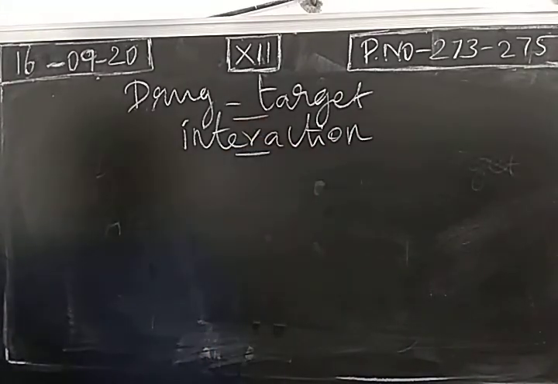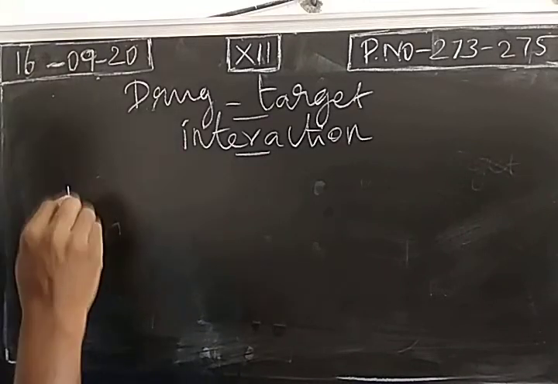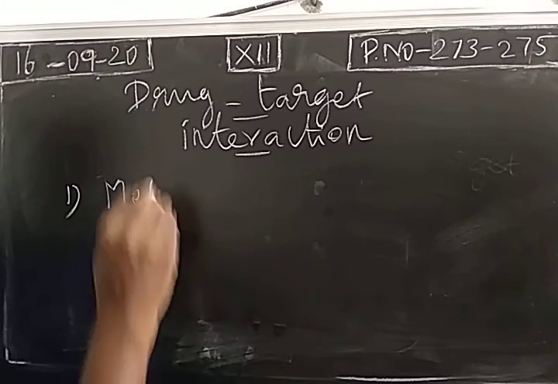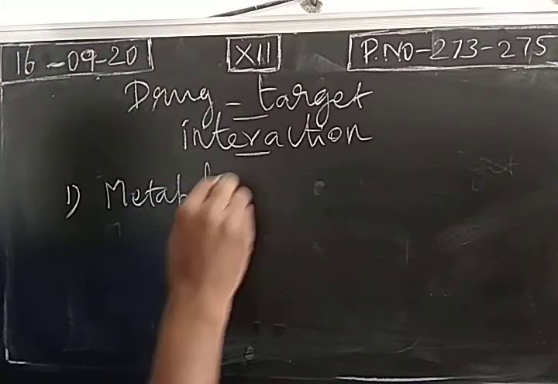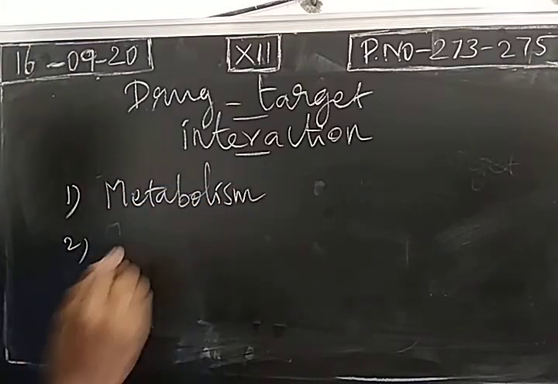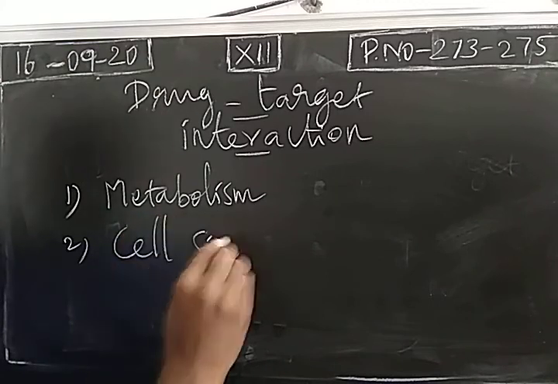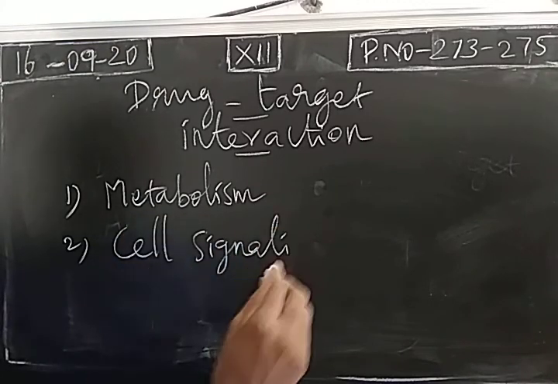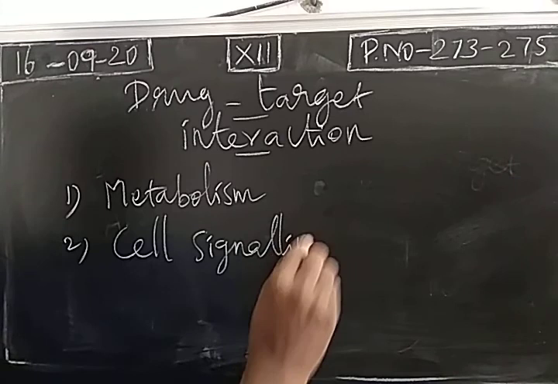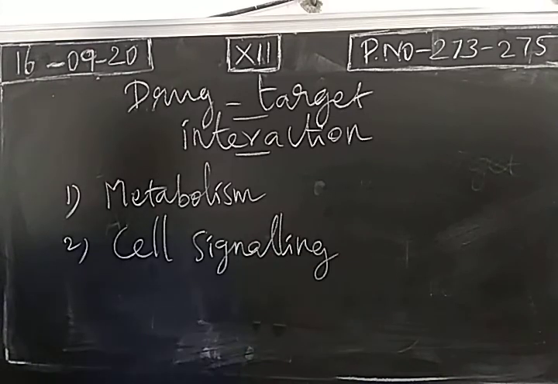For normal functioning of a human body, we need two processes. One is metabolism. Another one is cell signaling. If these two processes are affected by diseases, normal functioning will be disturbed. So these two have to take place properly in a human body.